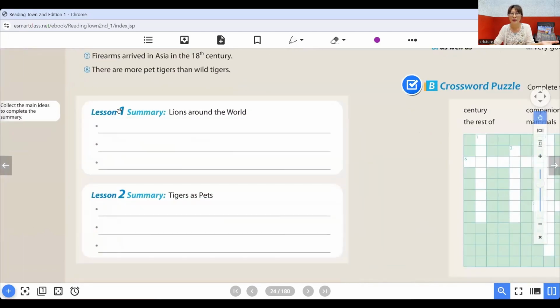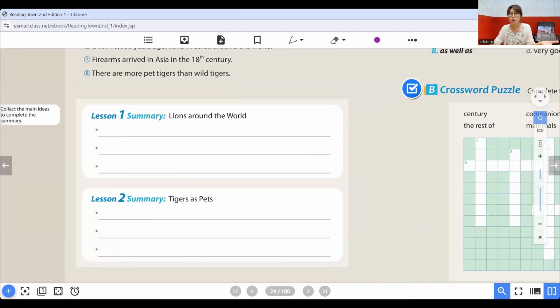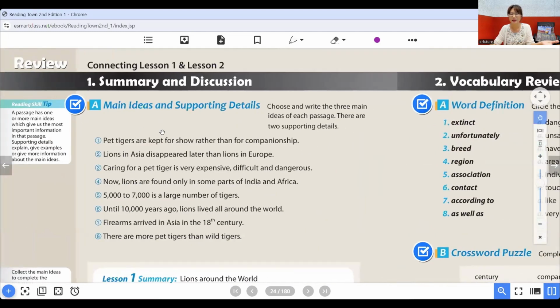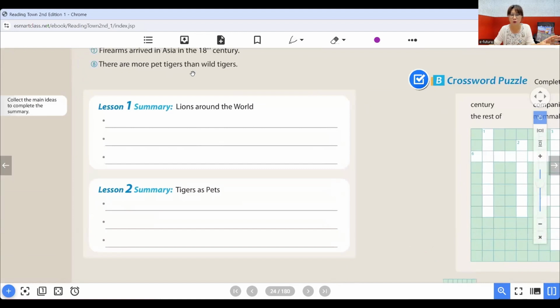Lesson 1 summary and lesson 2 summary. Students will read these sentences and then choose the sentences: 3 main ideas of each passage, and 2 supporting details are included here. So they'll have to choose the main ideas and then write them down here. This will be a good practice for students.